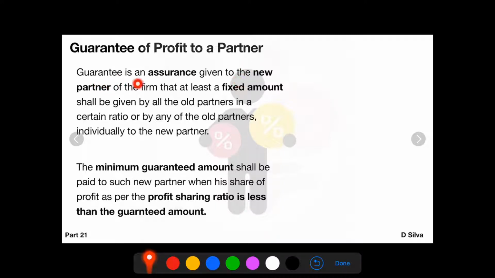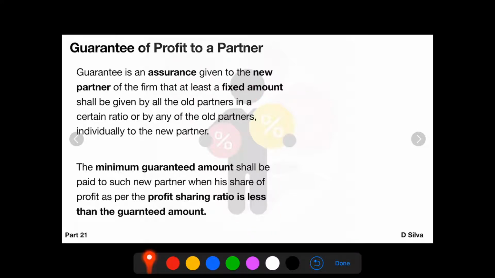So, guarantee is an assurance given to the new partner of the firm that at least a fixed amount shall be given by all the old partners in a certain ratio or by any of the partners individually to the new partner. So, guarantee is nothing but an assurance given to the new partner by the old partners, saying that we will give you a fixed amount.